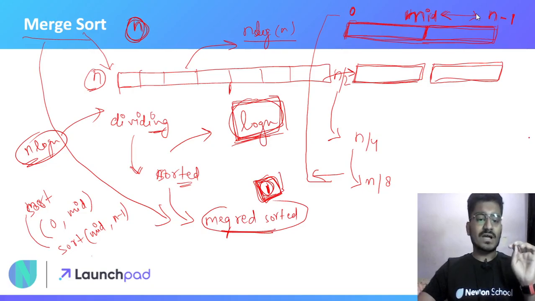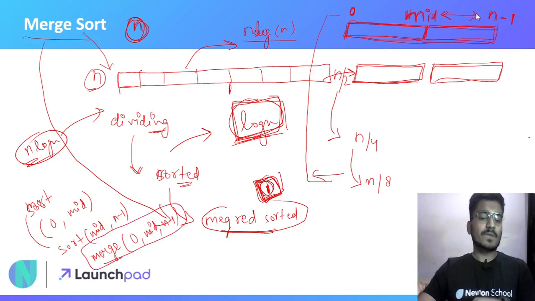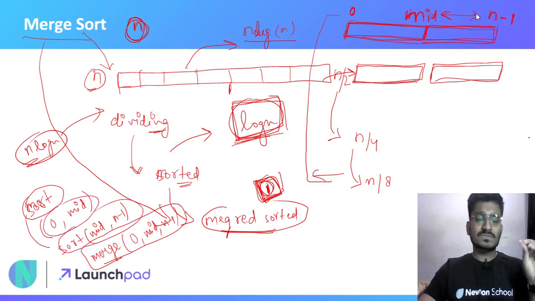So merge 0, mid and n minus 1 subarrays. From this we can say that we have to implement two functions, one to sort these smaller subarrays, and second to merge these subarrays.